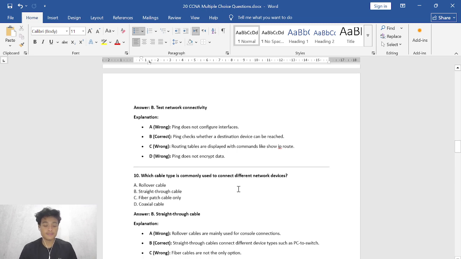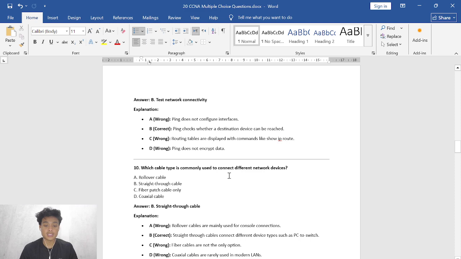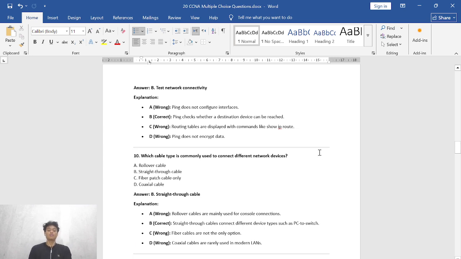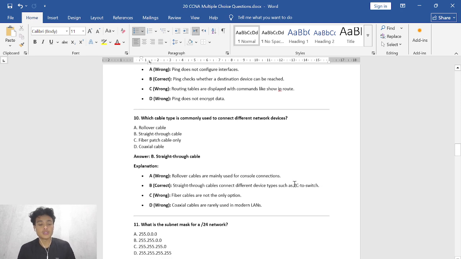And then number 10, which cable type is commonly used to connect different network devices? A. Rollover cable. B. Straight-through cable. C. Fiber patch cable only. D. Coaxial cable. So the answer is B, straight-through cable. So here's the explanation.